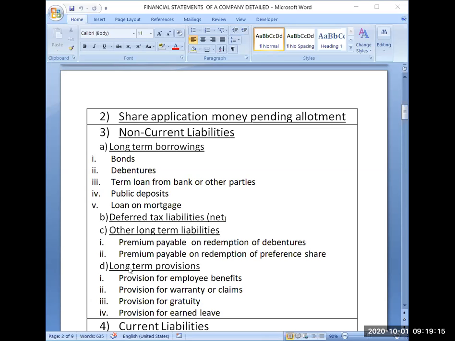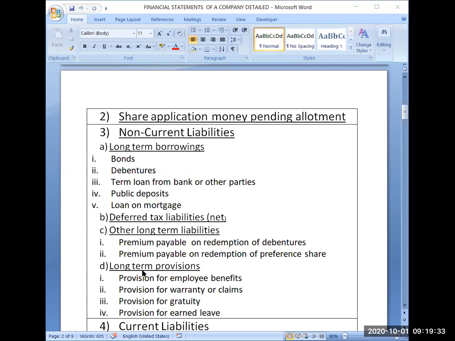Loan on mortgage, obviously if you are taking a loan and mortgaging some assets for that loan, it is specifically termed as mortgage loan. So these are the major contents of this long-term borrowings.